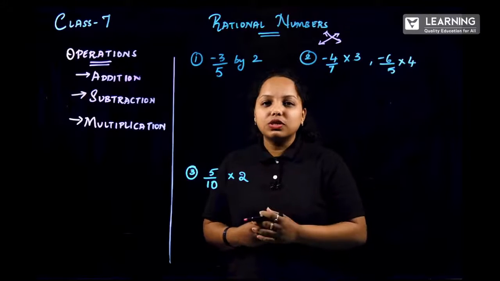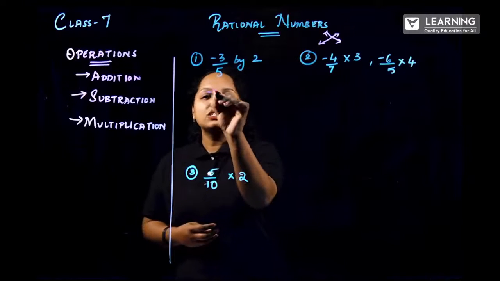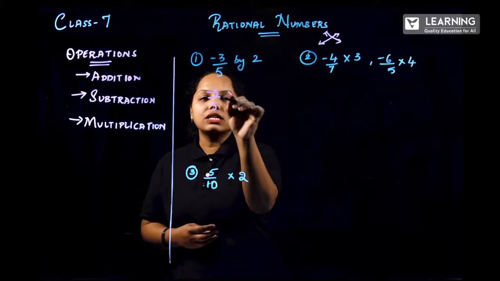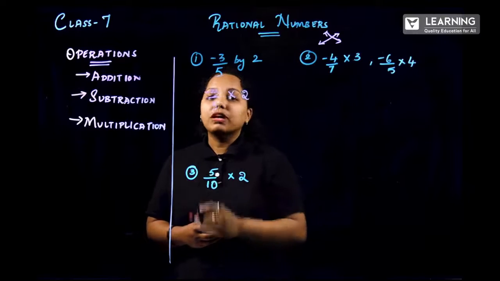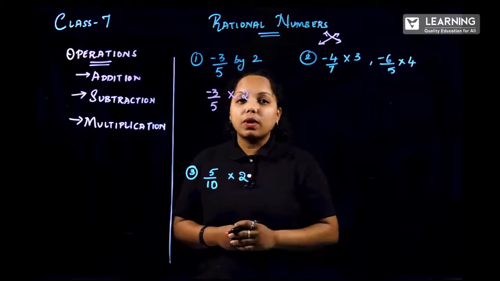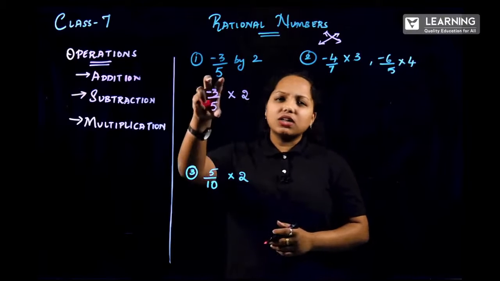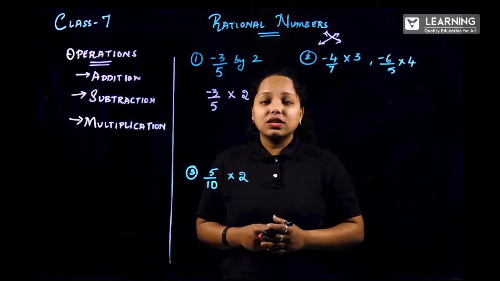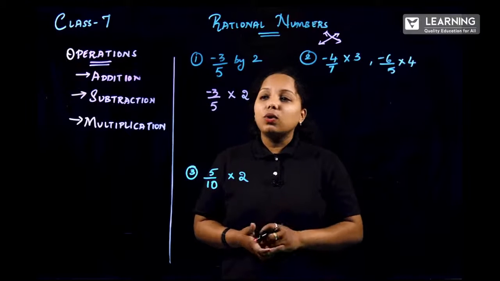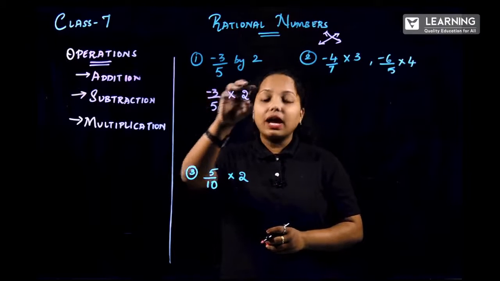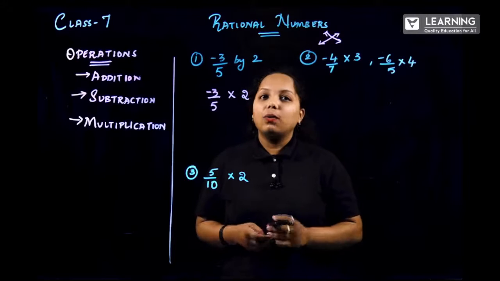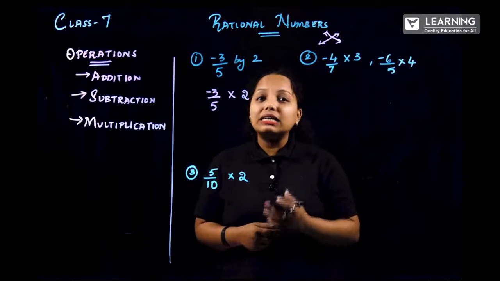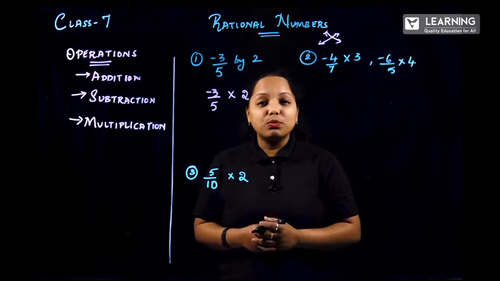Let us check for the first problem. So now minus 3 by 5 into 2. First check in the crisscross format. You can ask a question, ma'am, one is a rational number and one is just a whole number. Well, as you know, a whole number is also one of the types of fraction.